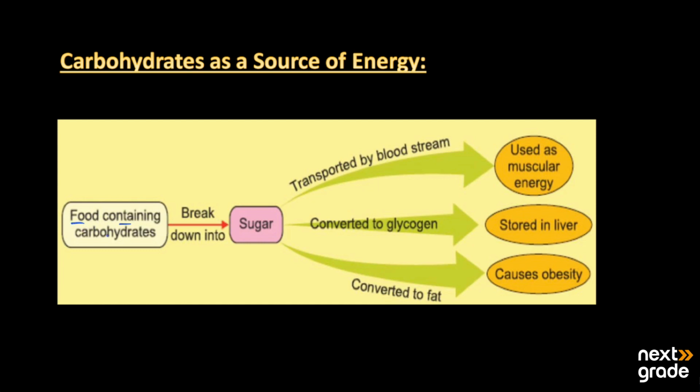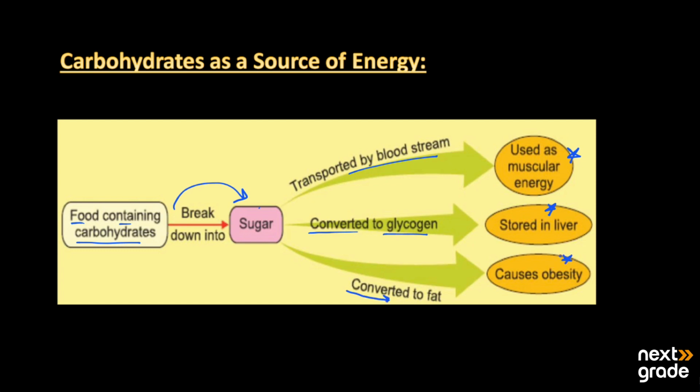The food containing carbohydrates first breaks down into simple sugars. Now there are three ways in which these sugars can work in our body. The first one, it will be transported by the bloodstream and used as muscular energy for the body. Second, if it is converted into glycogen, it will be stored in the liver for further use. And the third one, if it is converted into fat, then it causes obesity.